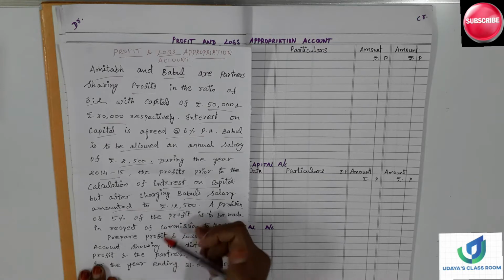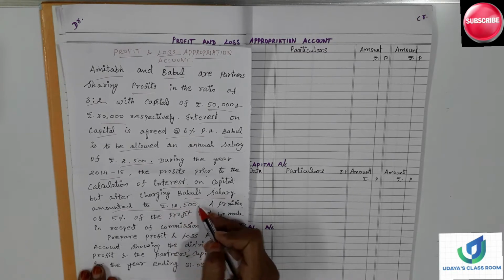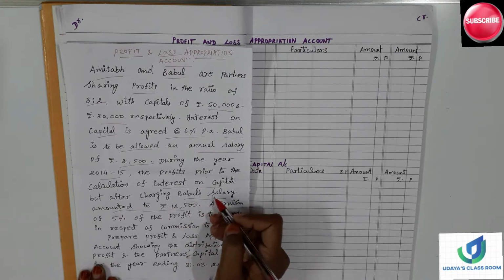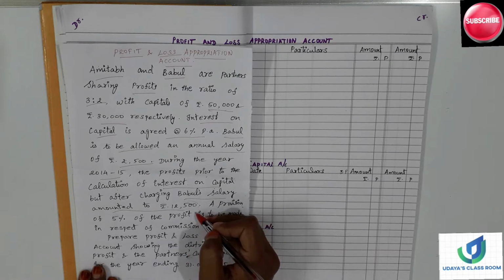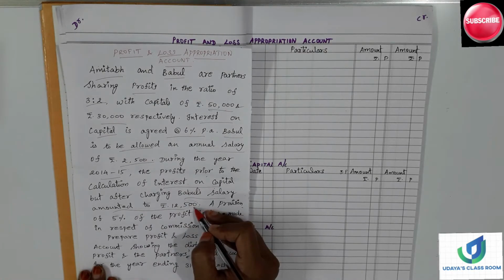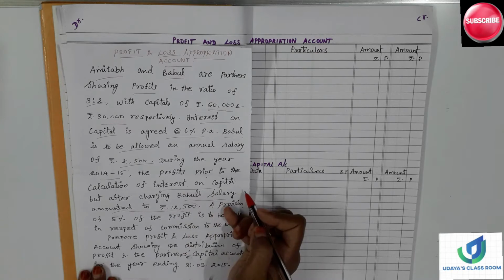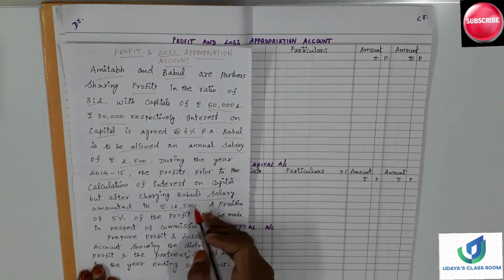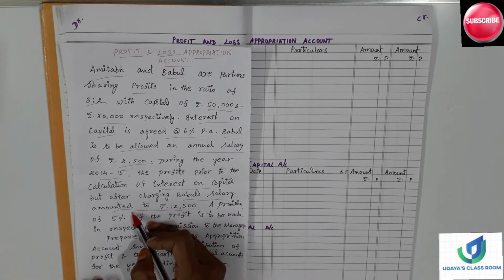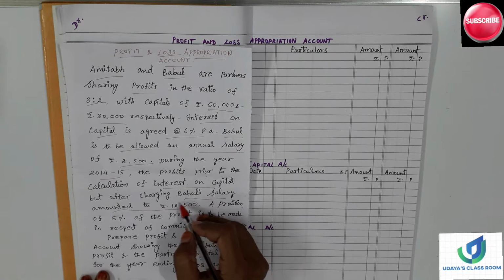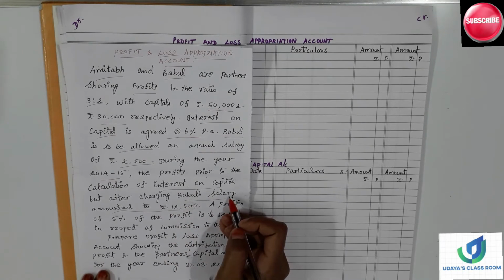This profit is calculated after deducting the salary of Babul, which means we need to add Babul's salary back and then calculate interest on capital. Interest on capital we did not calculate, but Babul's salary alone we have given from the firm. After giving the salary, the balance profit is 12,500.